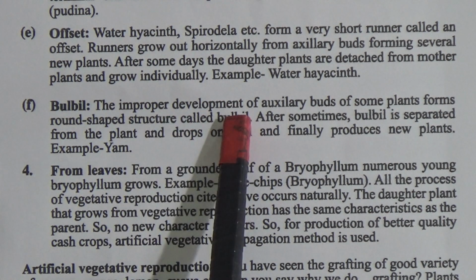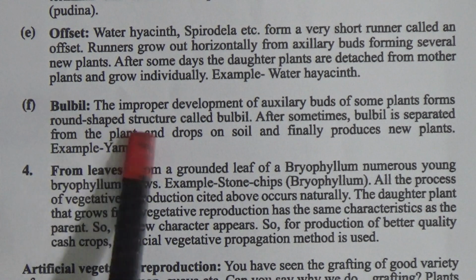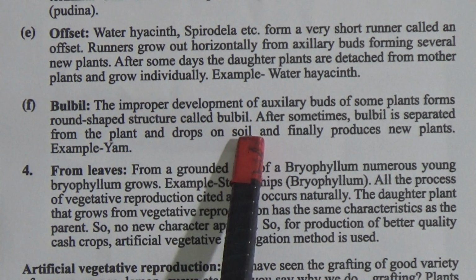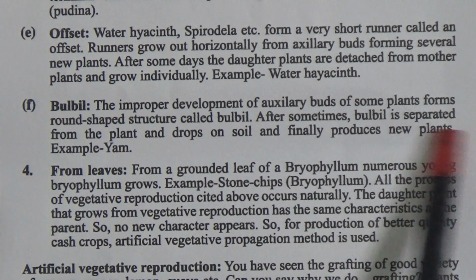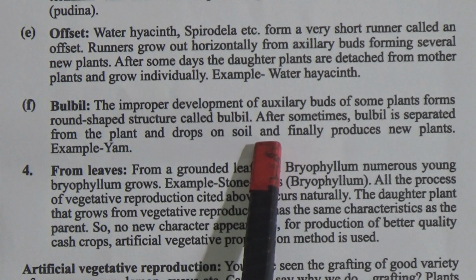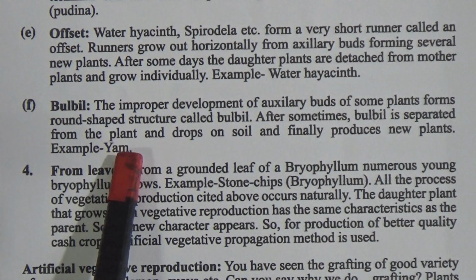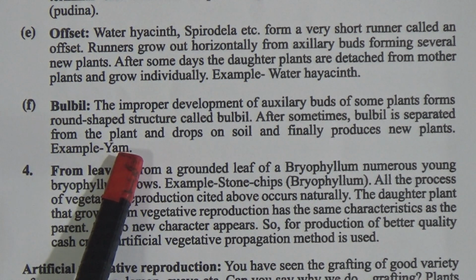Now come to the next one, that is bulbil. The improper development of axillary buds of some plants forms a round shaped structure called bulbil. After some time, the bulbil is separated from the plant and drops on soil and finally produces new plants. Example, yam, that is also known as chuprialu.